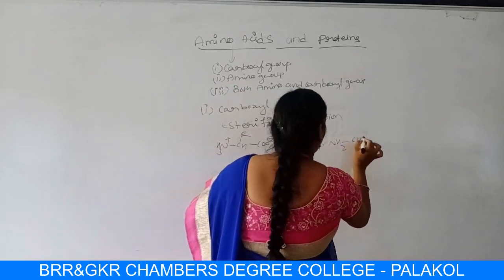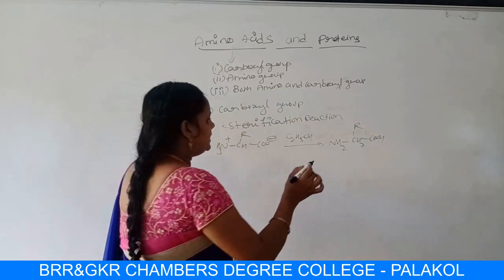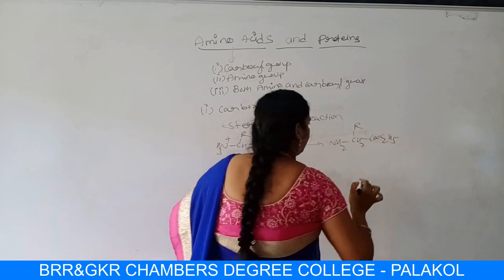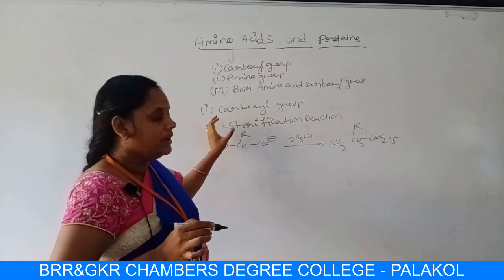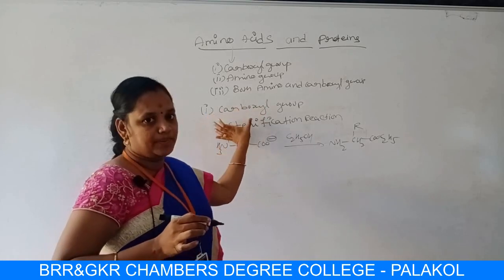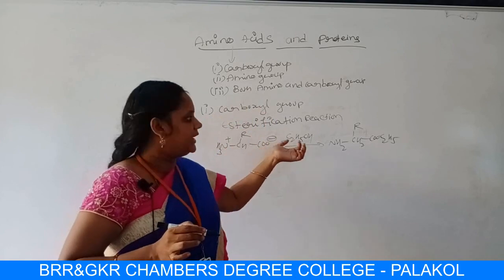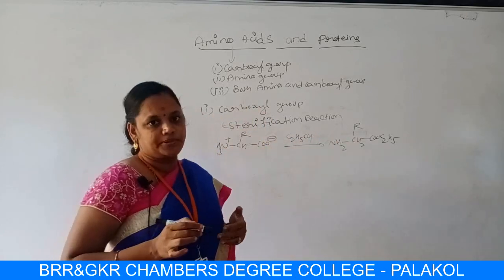NH2CHRCOOC2H5. Because we are studying the chemical property of the carboxyl group, the COO- reacts with alcohol to form the ester group. So the acid group is converting into an ester group, students.